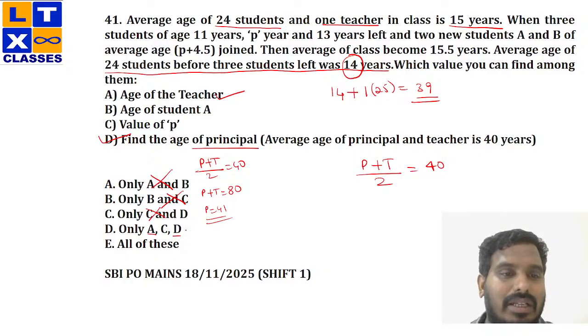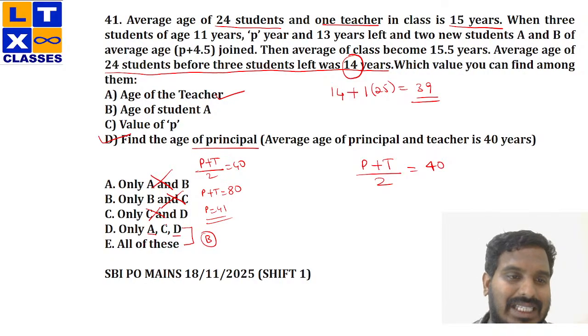Or else we'll do one thing. From option D and E, if you compare all these things, what is the difference? Option B only, right? I'll check with option B first. If I can find option B, then definitely all of these would be my answer, right? Why? Because B is not in option D. So definitely E should be the answer, right? So already A and D I have solved.